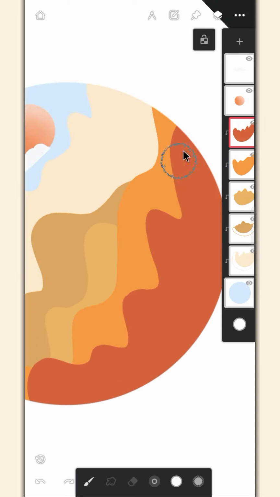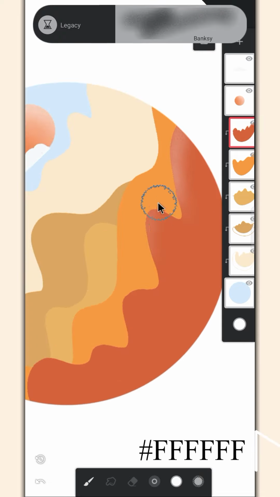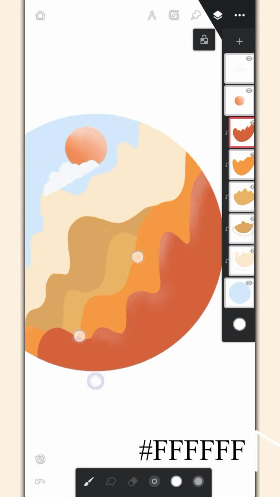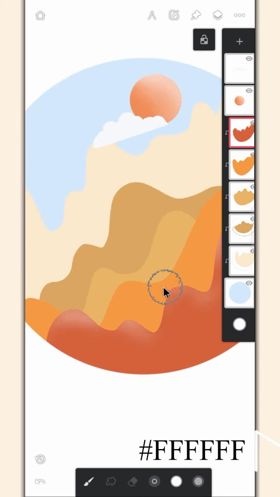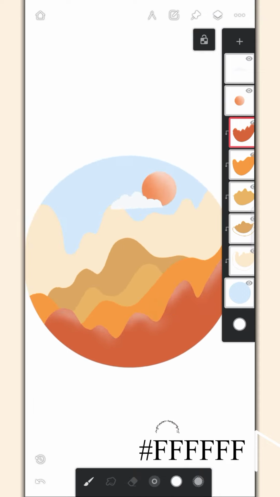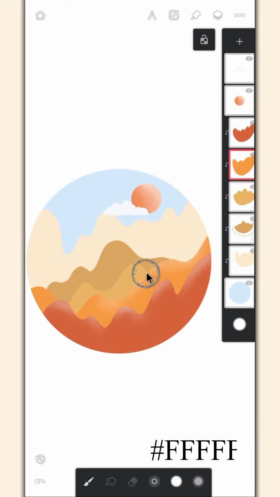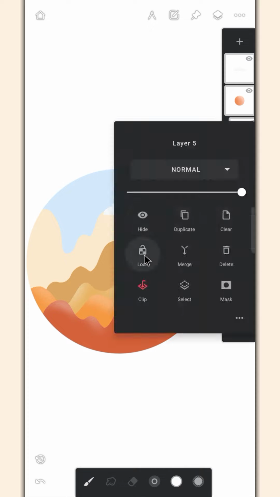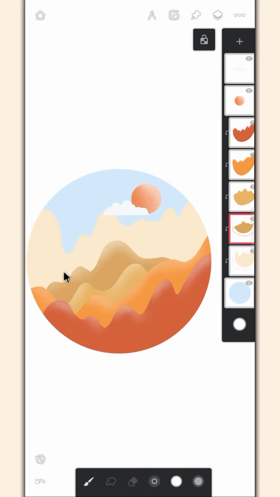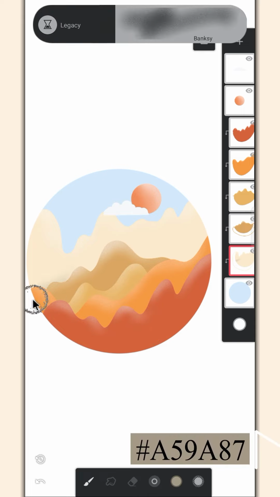Enable the alpha lock and add some texture on all the mountain layers. Add some shade on them too.